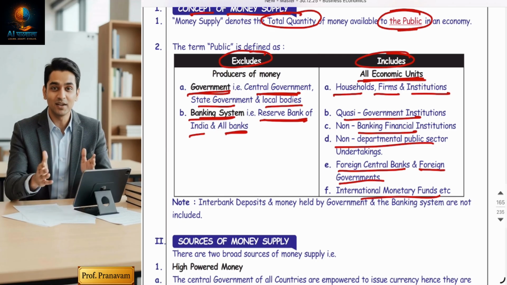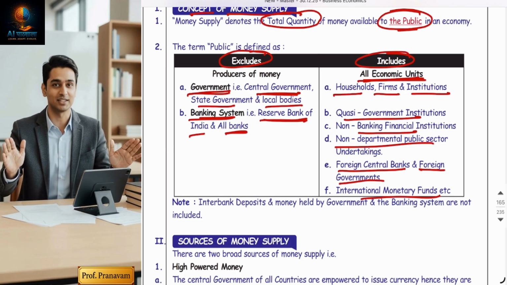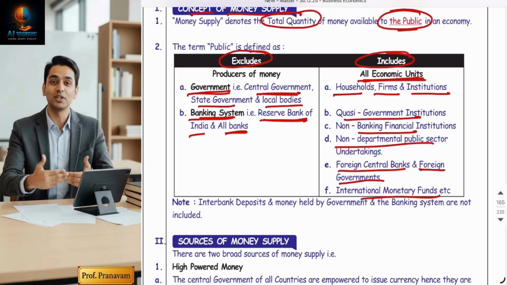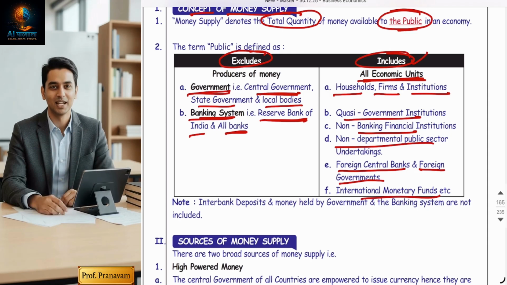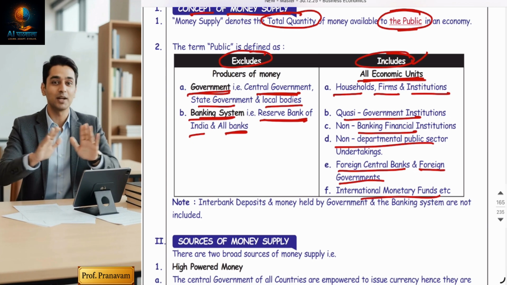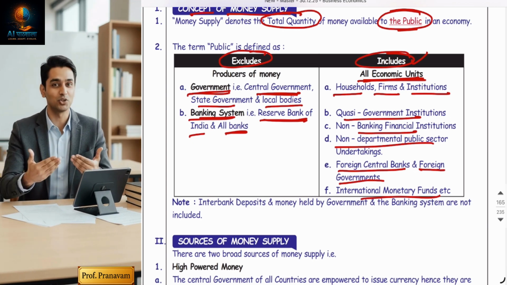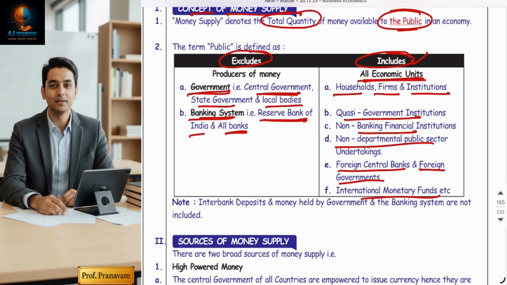Because, guys, government and banks are the producers of money. They are not the users, they are the producers of money. And public means those people and organizations who are the users of money. Therefore, money supply measures money held by users and not creators.